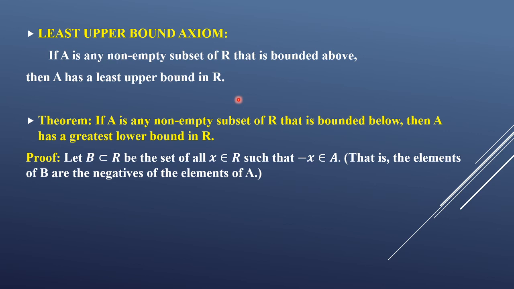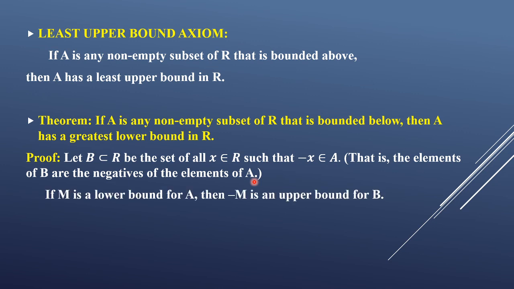Let us construct another set B, a subset of R. So we select in B all the x belonging to R such that their negative exists in A. That is, the elements of B are negatives of the elements of A. We have set A. From A we construct set B such that if in A there is 2, in B we have taken minus 2. If in A there is 3, in B we have taken minus 3. If in A there is minus 3, in B we have taken 3, like this. Opposites of the elements of A.